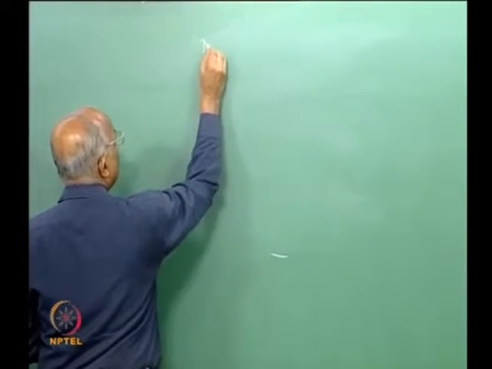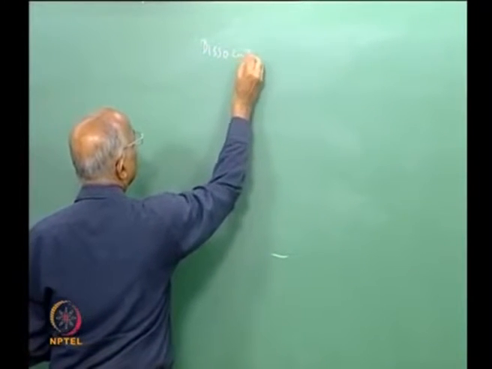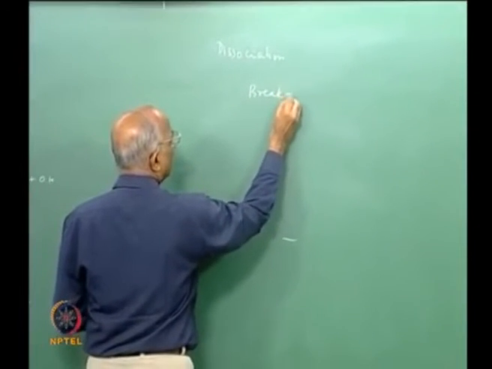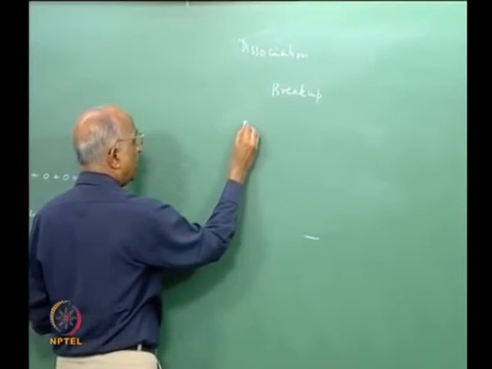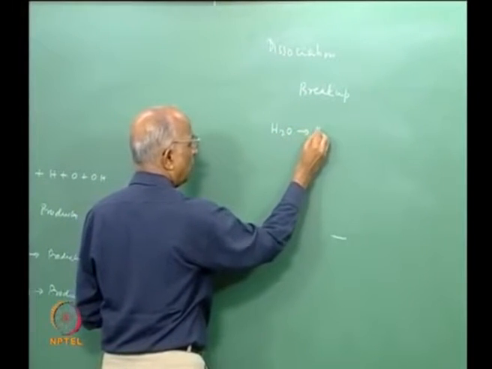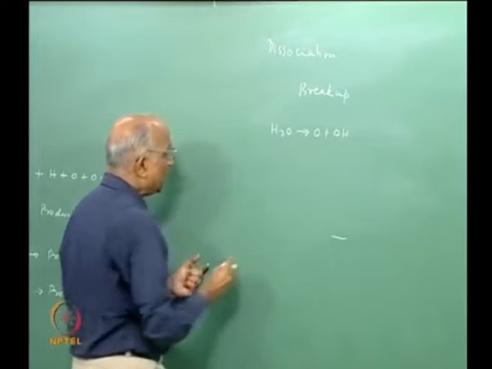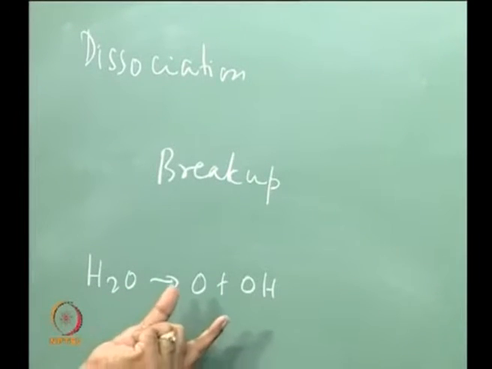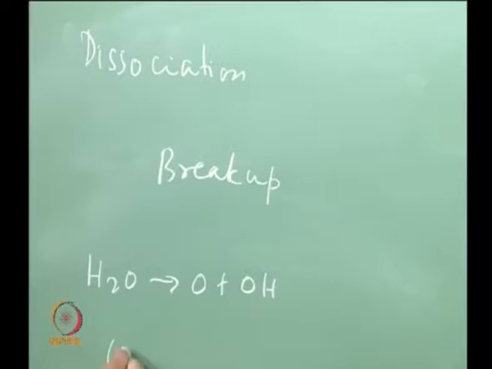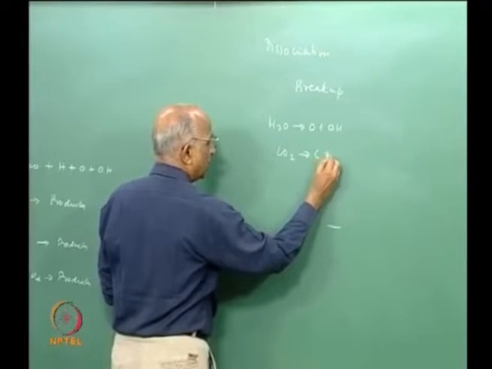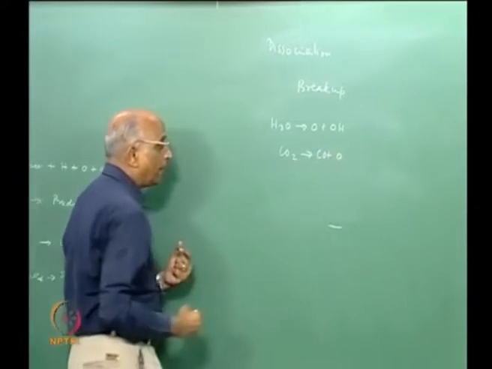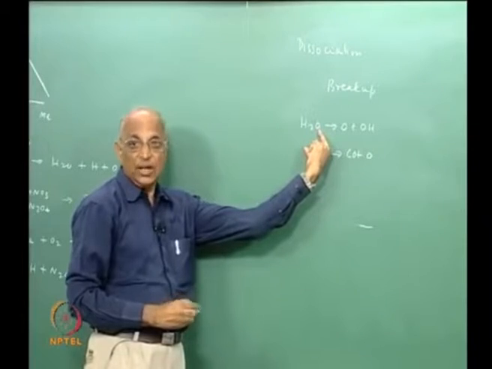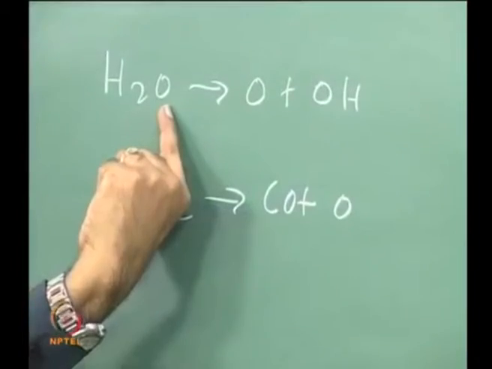All what I am trying to say is, a dissociation reaction, what do we mean by dissociation? We are talking of breaking up. What is breaking up? Maybe water breaks up into O plus OH. Why does it break up? The temperature is so high, it has so much energy in it, it tries to break up. Similarly, I have CO2, it is trying to break up into CO plus O, let us say. When will this breakup be possible? At extremely high temperatures, at the temperatures in which maybe we are operating.